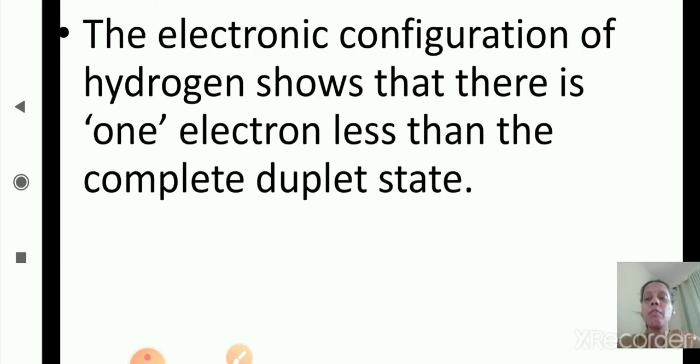The electronic configuration of hydrogen shows that there is 1 electron less than the complete duplet state. We know that to complete the duplet state we need 2 electrons. But in the hydrogen atom there is only 1 electron in the outermost shell, because the hydrogen atom has only 1 electron, so it is accommodated in the K shell. So 1 more electron is needed to complete its duplet state.